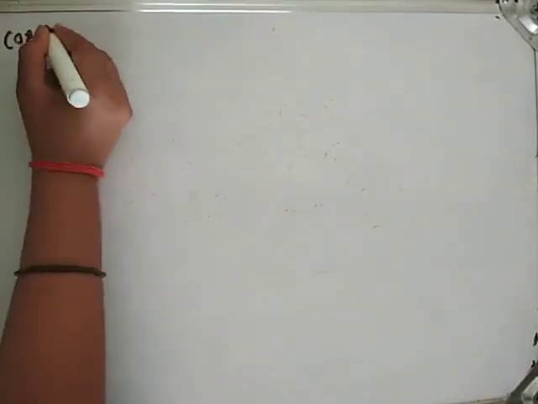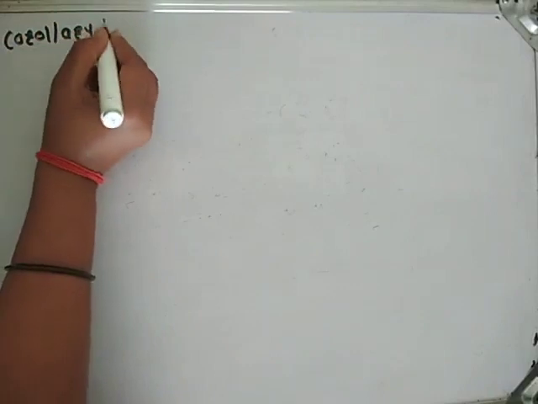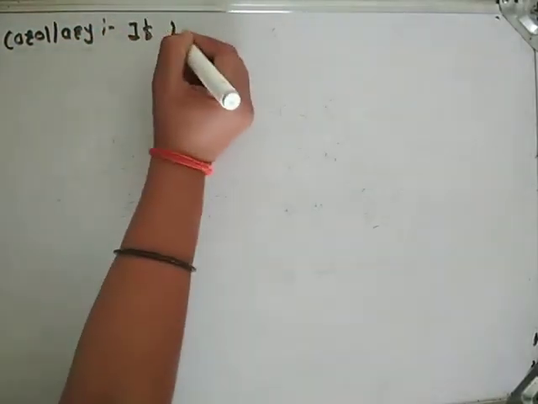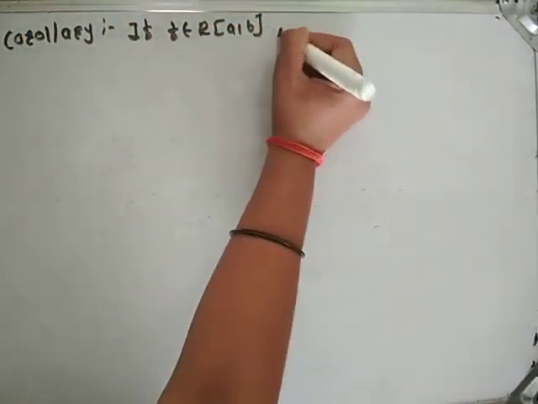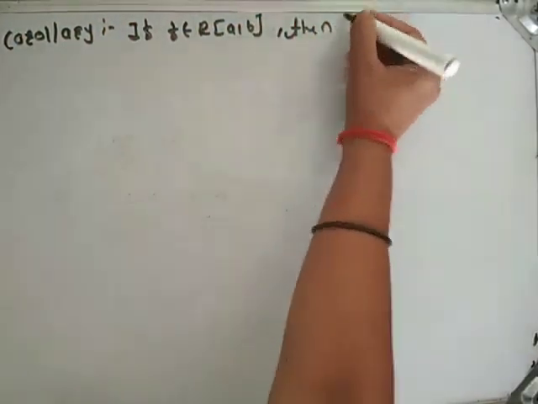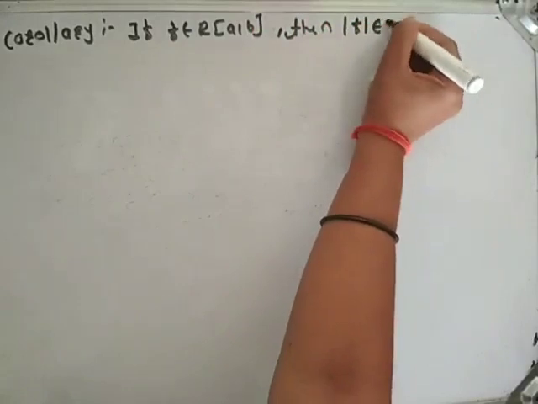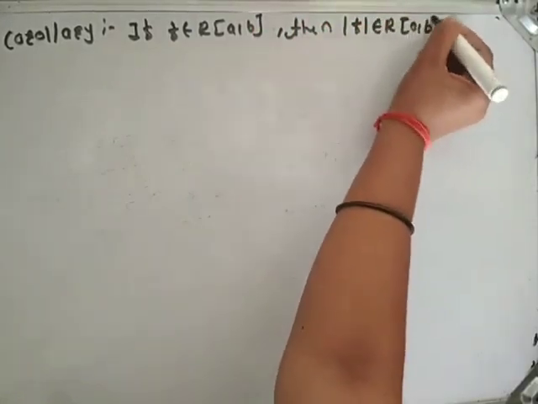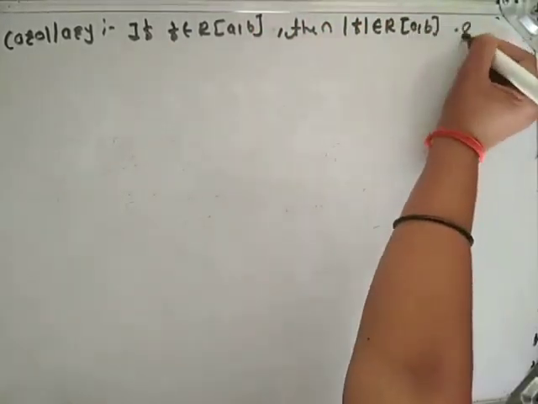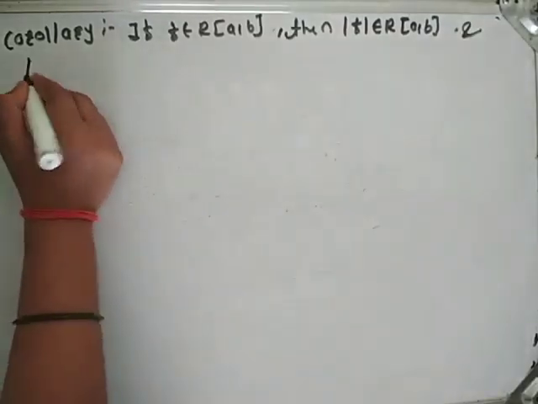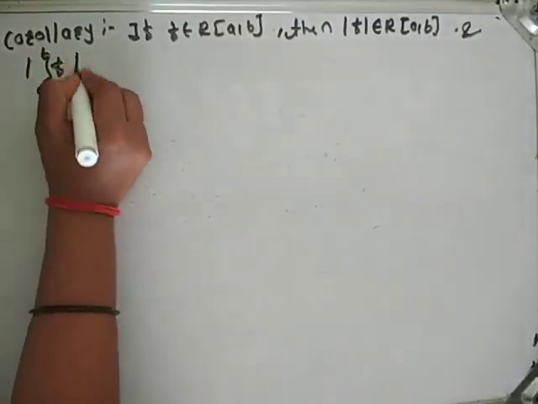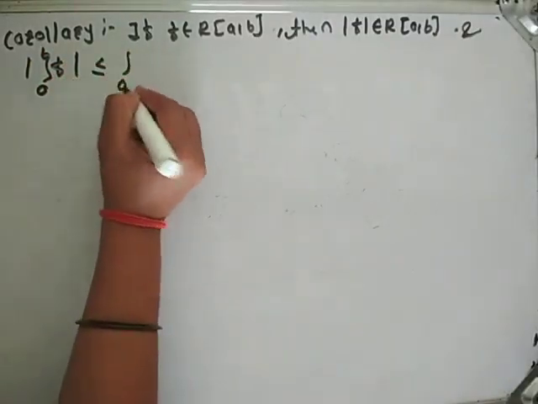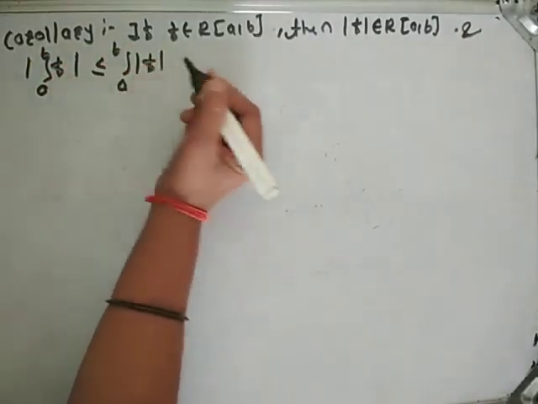Now we will see one more corollary. If f is Riemann integrable on the closed interval [a,b], then mod f is Riemann integrable on the closed interval [a,b], and the modulus of the integral from a to b of f is less than or equal to the integral from a to b of mod f.